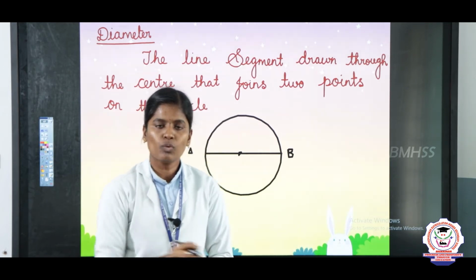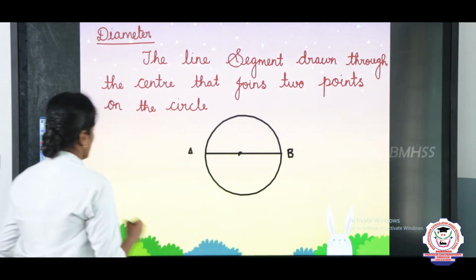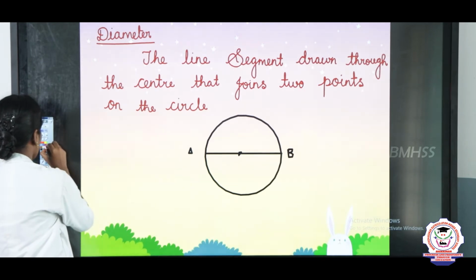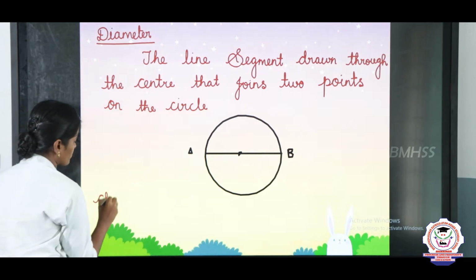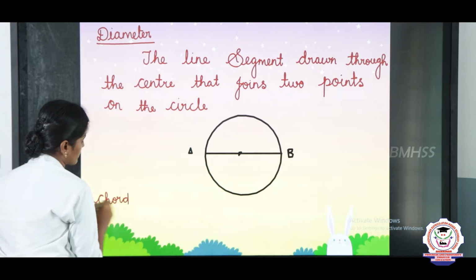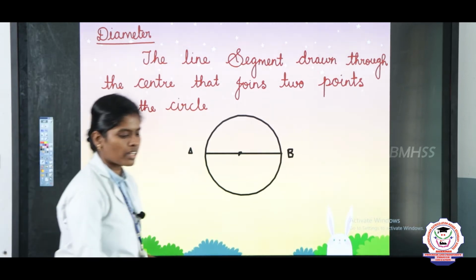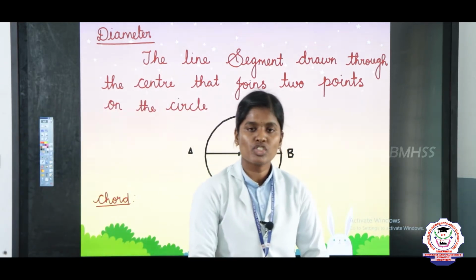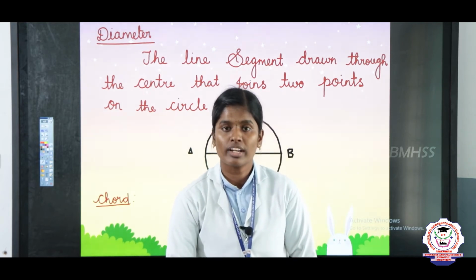Next we are going to see what is chord. So the next one is chord. A line segment that joins 2 points on the circle is called the chord.